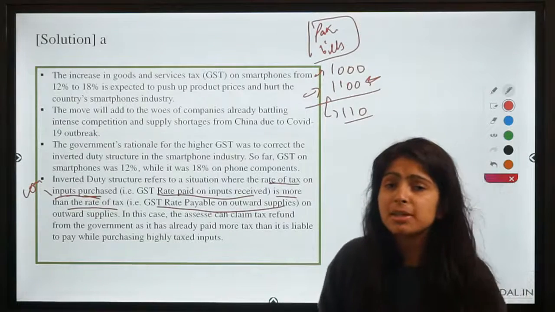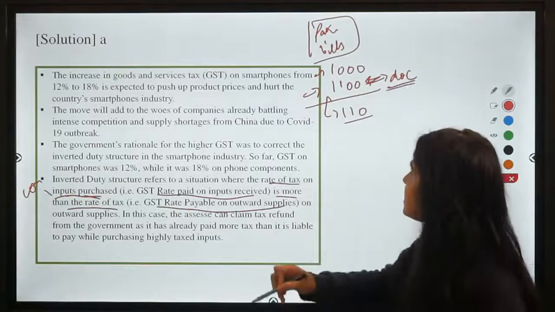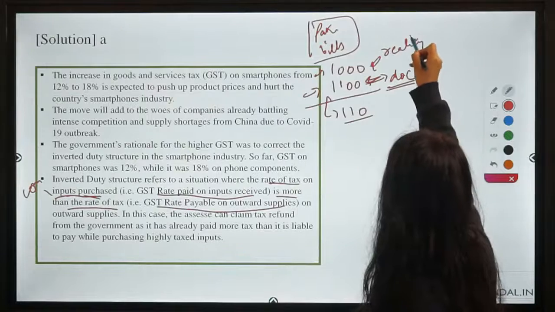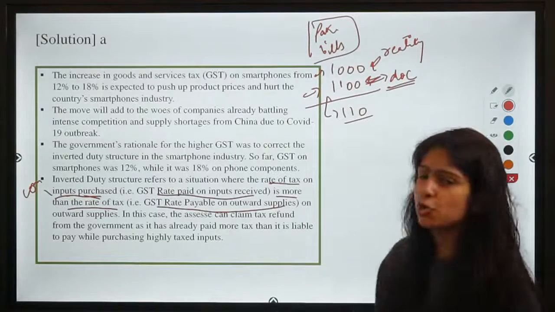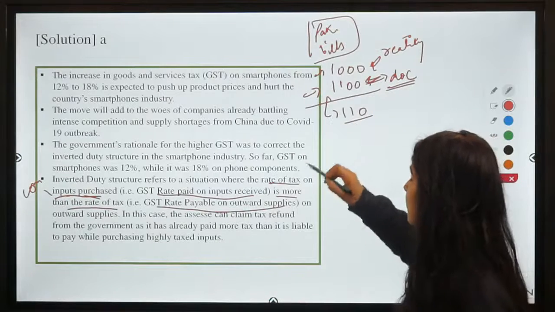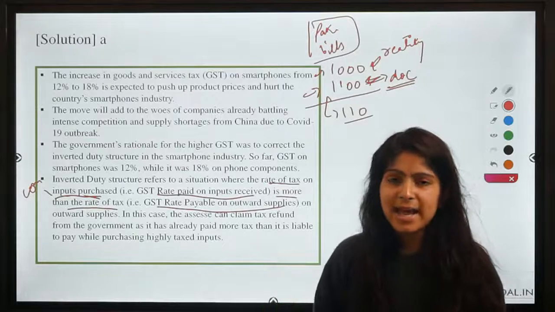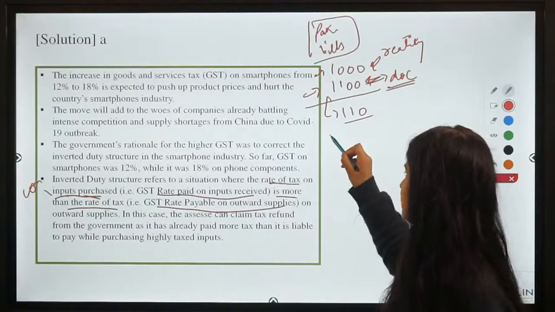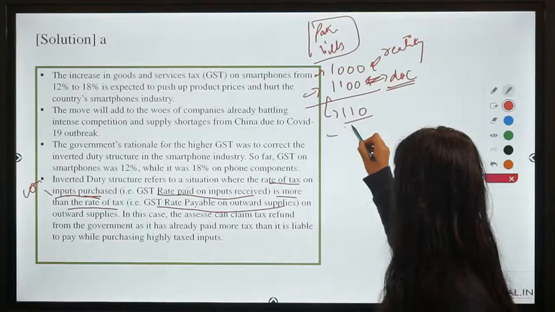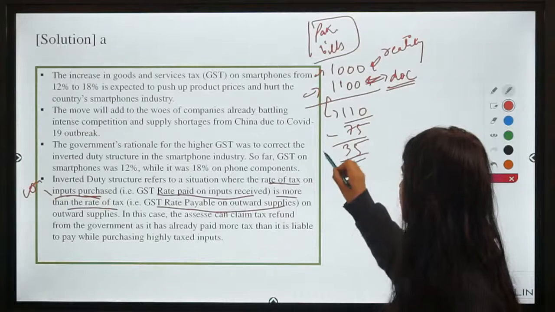Guys, do remember this is happening according to the documents, according to the fake bill that he is creating, and not in reality. So now he has a bill for 1100. He is showing false statements to the government that I am purchasing raw materials worth 1100 on which I have already paid 110 as tax at the rate of 10%, and now he is charging 5% on the final product. So he is collecting 75. Now he is liable to get 35 as refund from the government.